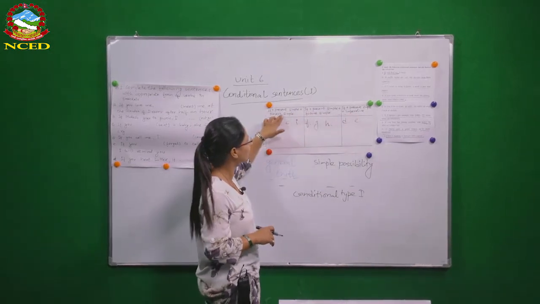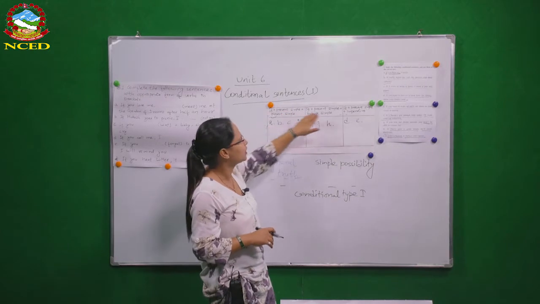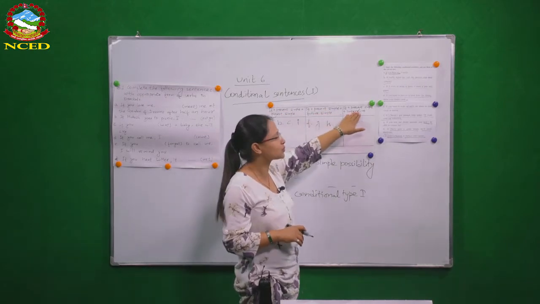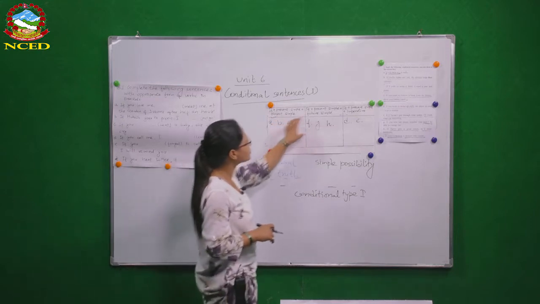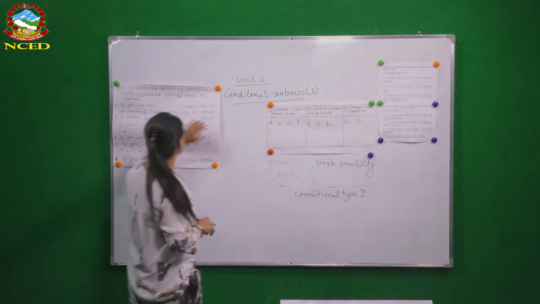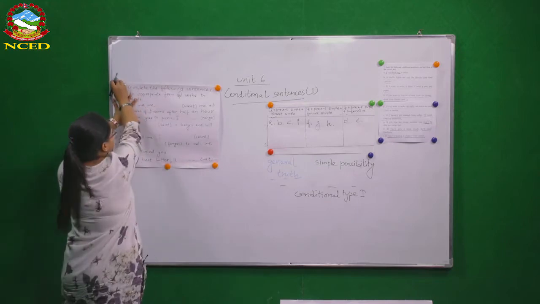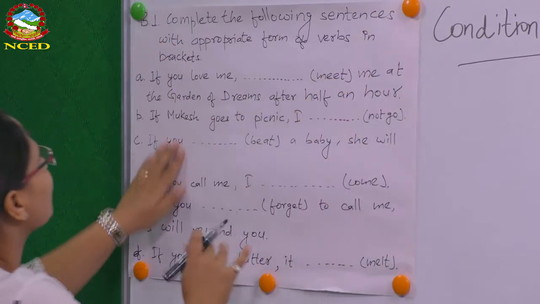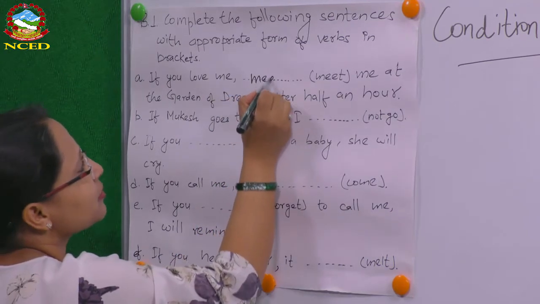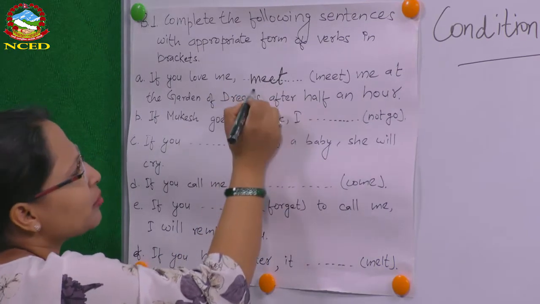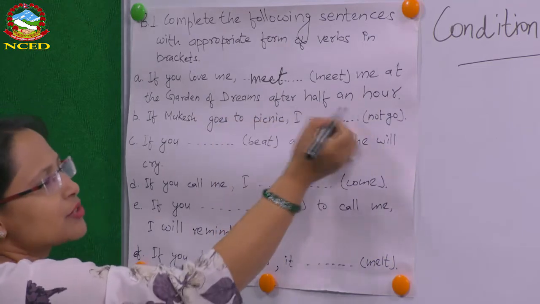Okay, in the main clause, simple present tense, main clause with future simple, or main clause with imperative sentence. So you can refer to that as well. Out of these 3 types, what do you think is appropriate here? If you love me, yes, the imperative form is the most appropriate one here, right? If you love me, meet me at the Garden of Dreams after half an hour.